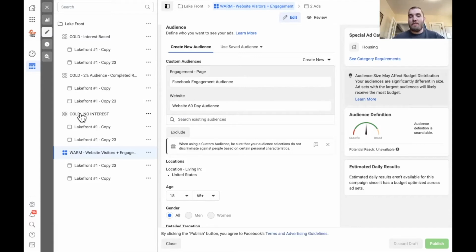So someone clicked on your cold audience ad, right? They went over to your site. Well, now they visited your site. They know who you are. They have an idea of what you do. They've shown interest in buying that home.